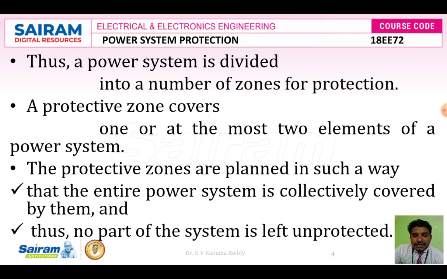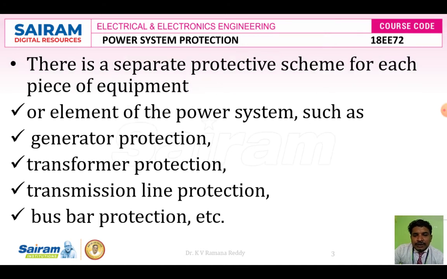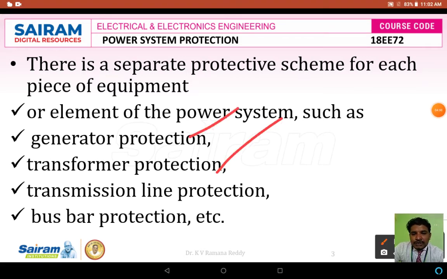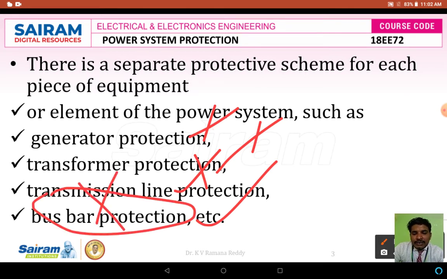Thus no part of the system is left unprotected. The power system consists of different zones of protection, for example generator protection, transformer protection, transmission line protection and bus bar protection. Suppose I provide generator, transformer and transmission line protection, but do not provide bus bar protection. Then if a fault takes place at the bus bar, the bus bar equipment may get damaged, and again it is a problem to the power system. It is difficult to transfer electrical power from the sending end location to the receiving end location.